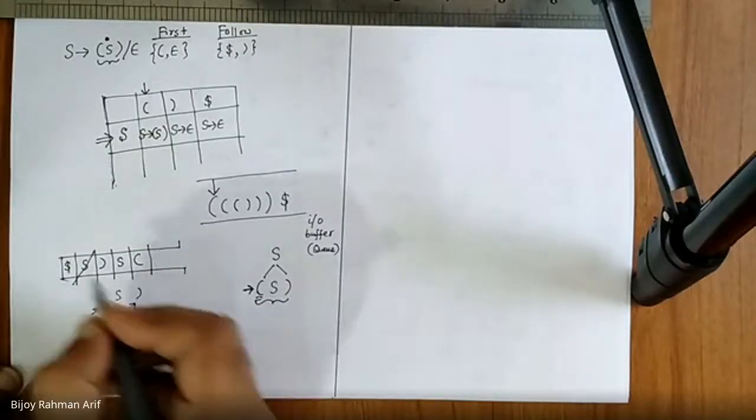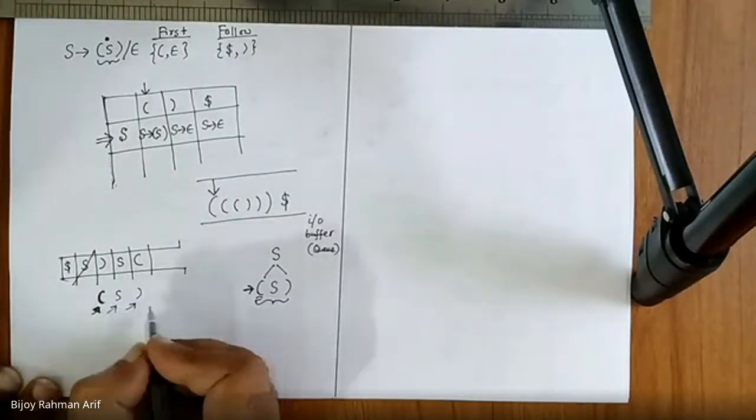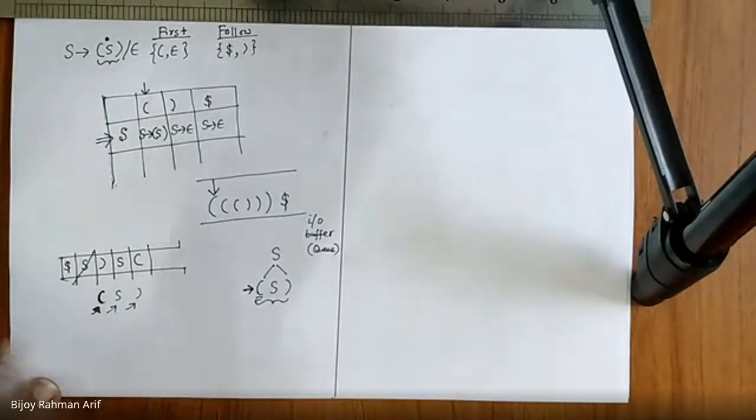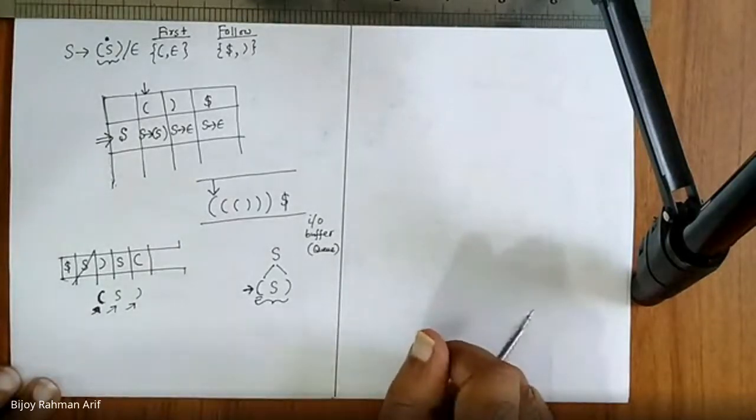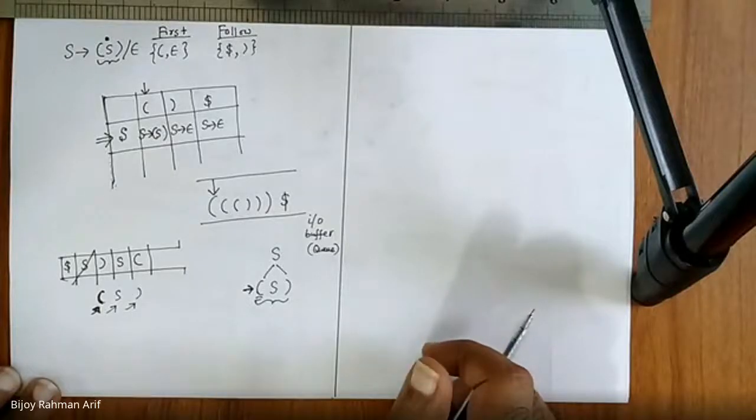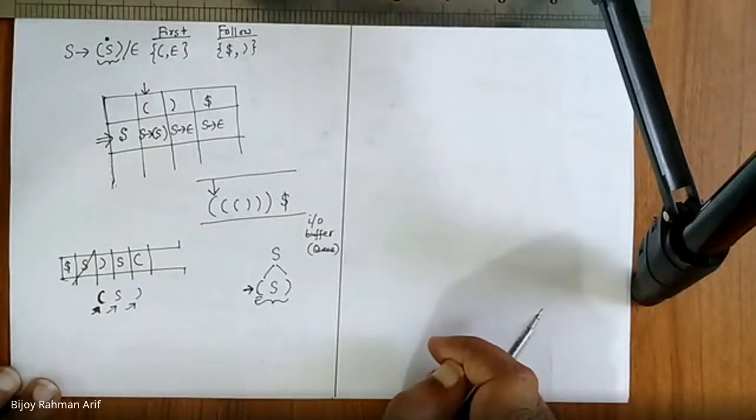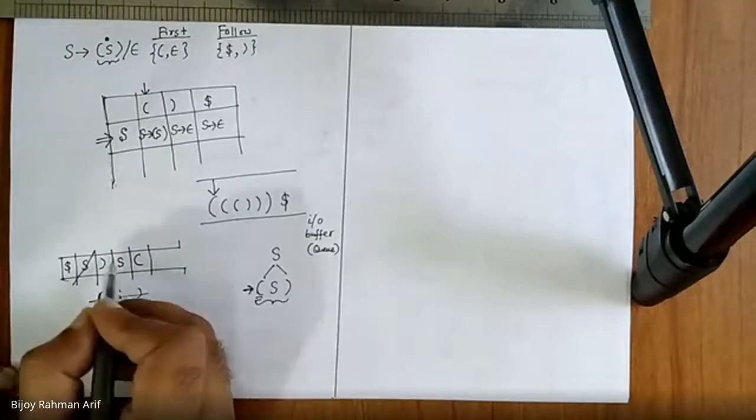So how can I encounter this one first? If I put it in the reverse way in the stack, then I can encounter this one first. Am I right or not? Stack, it is a stack. That's why it is a reverse data structure. Done. So that's why I put this one in the reverse side.